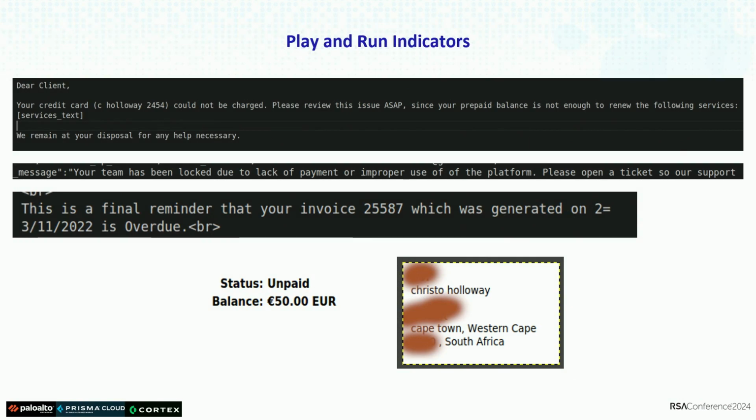This is the play and run indicator. Because we were able to access the infrastructure, we were able to identify that he was creating fake accounts in different cloud providers, but he didn't pay the bill. So he just created the account, played with the thing that he was doing, deployed the infrastructure, and then he ran away. He didn't pay anything.